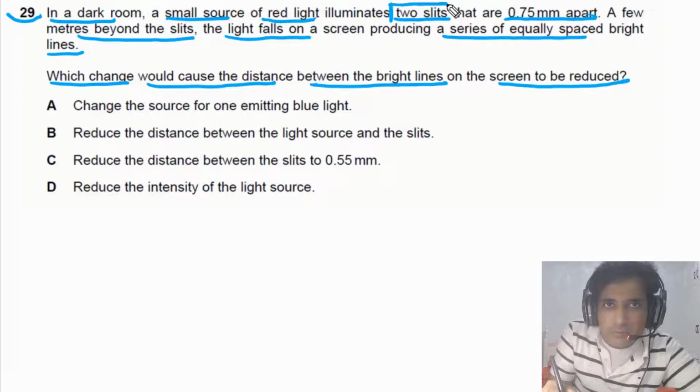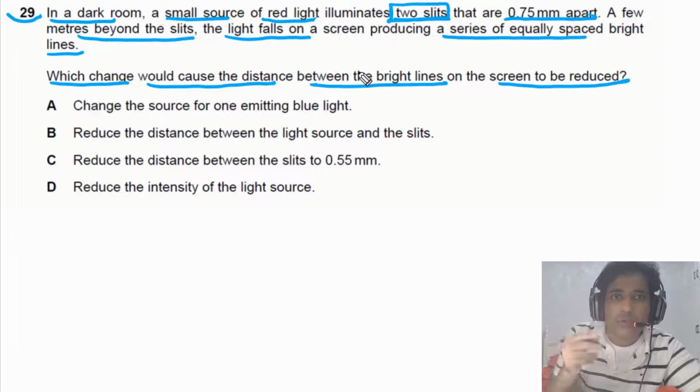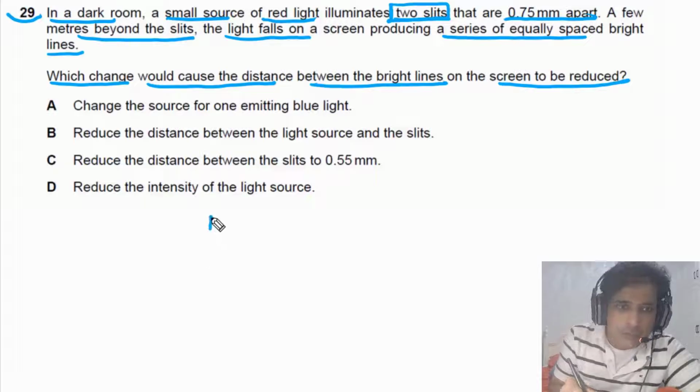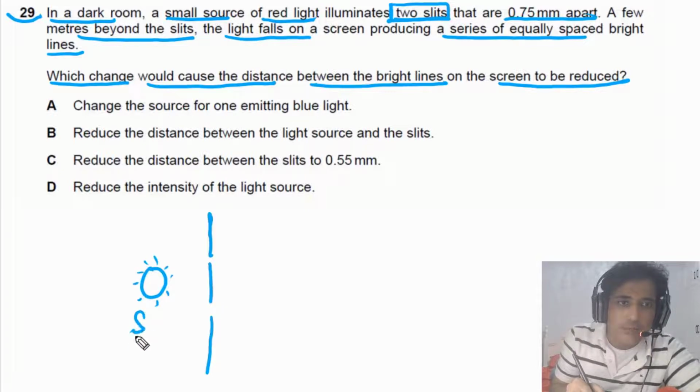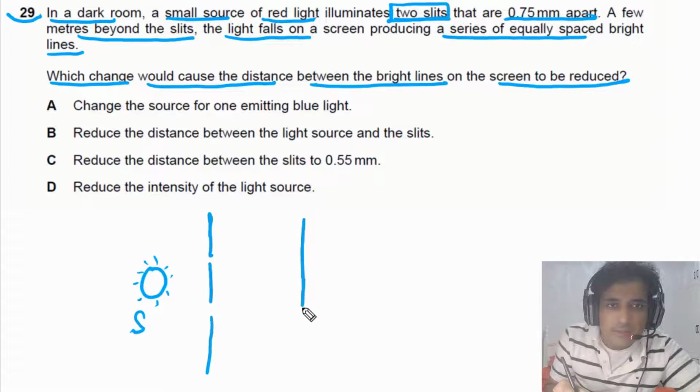If you look at the statement of this question, it is given to us two slits. So it is about Young's double slit experiment. So in this case, we have slits, so we can simply draw here. We have two slits, and we can imagine that the source of light is here. So this one is source of light. We can say this is S, and screen is placed here.